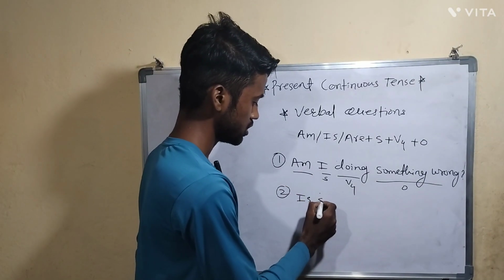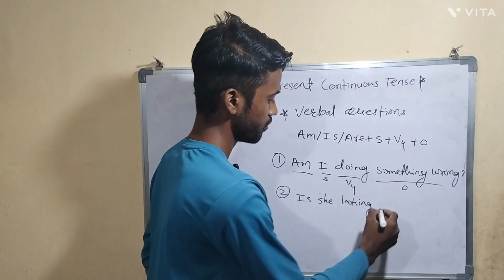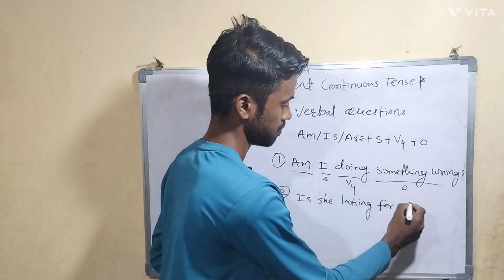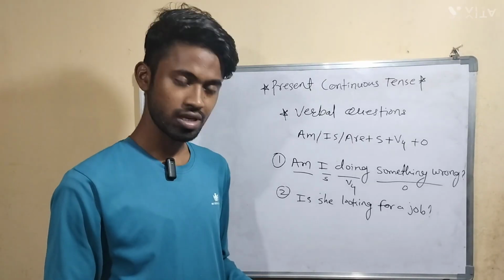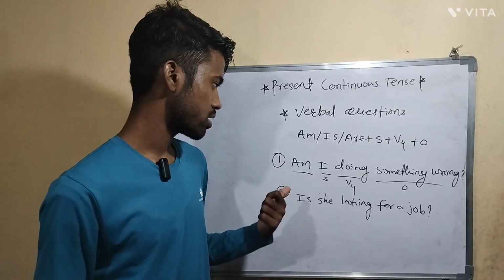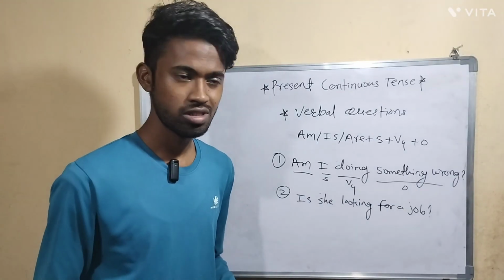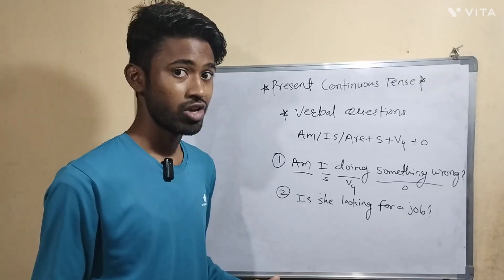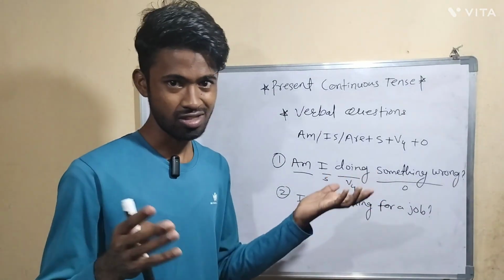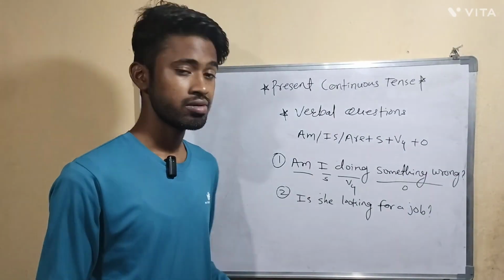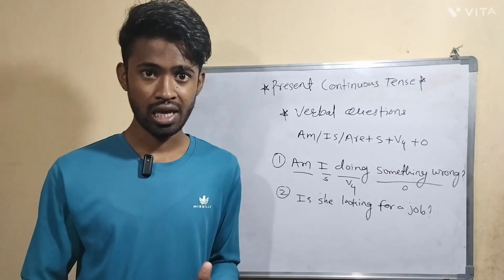So let's take one more example. Is she looking for a job? So this is a verbal question. One more thing I forgot to tell you. Take the first question: Am I doing something wrong? Here you can answer this question in two ways. The first way is positive: yes, you are doing something wrong. The second answer is negative: no, you are not doing anything wrong.